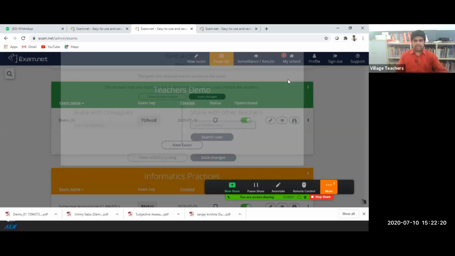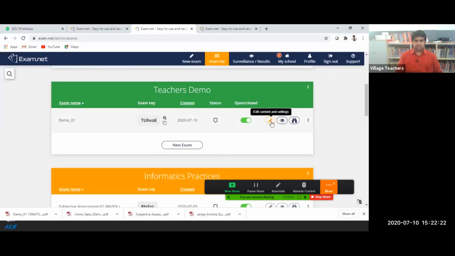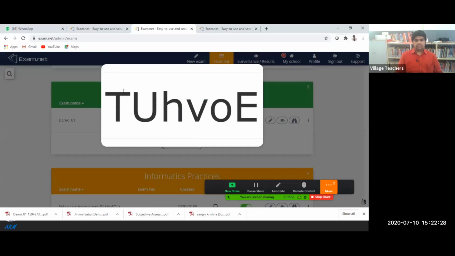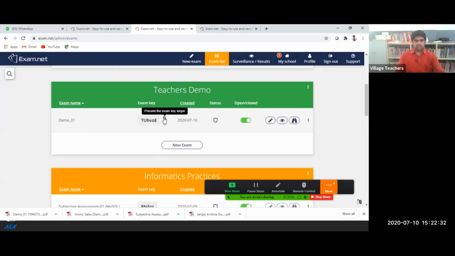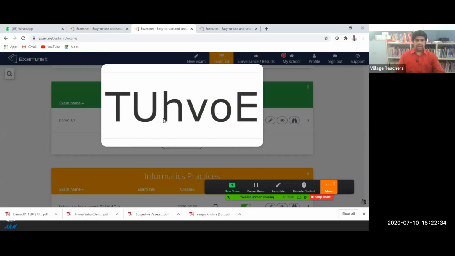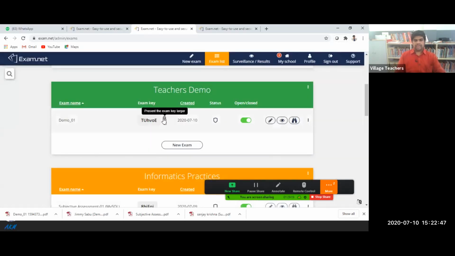So this is one advantage. And edit option is also available. So in between any time, we can edit the content. And if you want to show the exam key larger, you can do like this. There is a small zoom option. Just tap here. And while taking the classes, we can tell the students to just note down this. And the students can directly write this code and start the examination. Otherwise, you can just copy this code and paste it in the chat window.